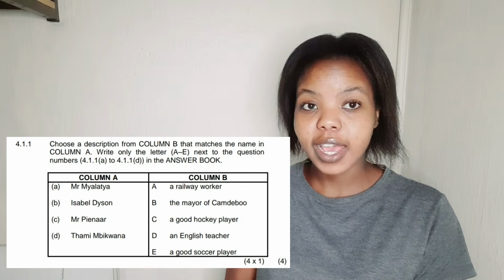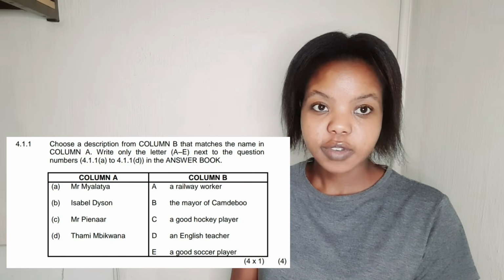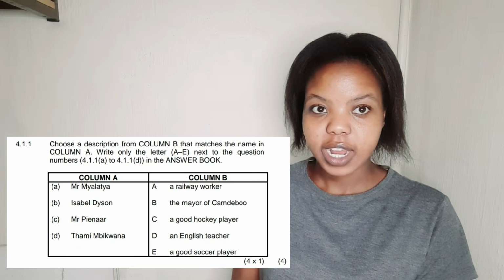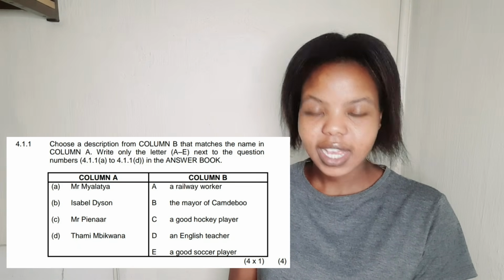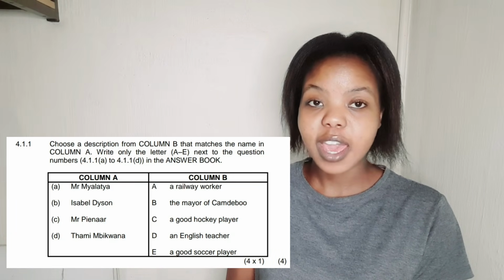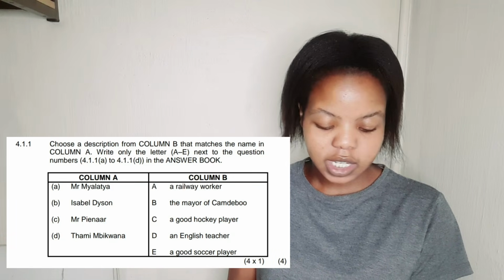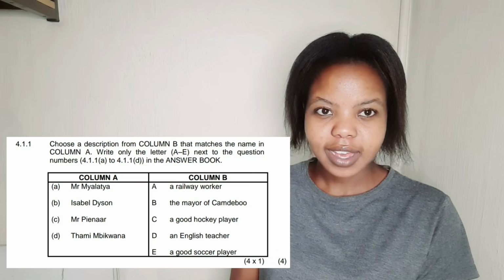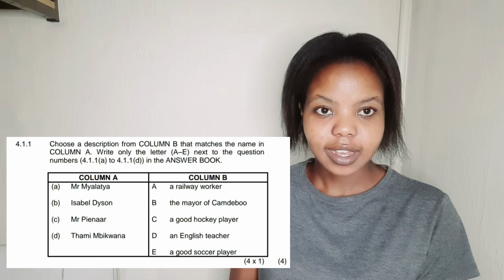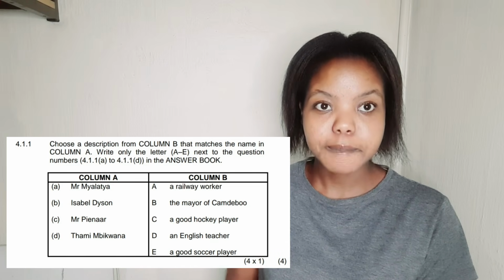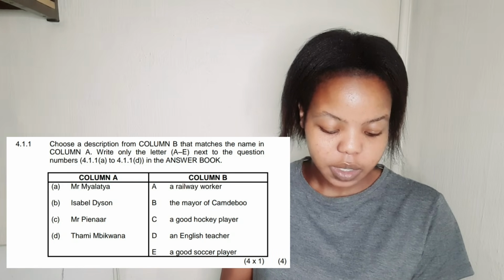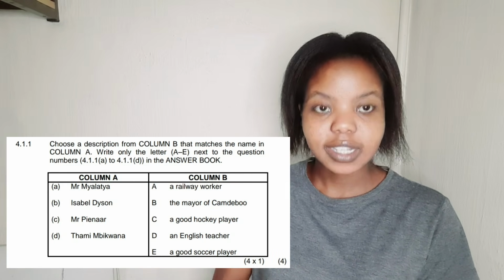All right, we have column A, and we also have column B. For A we have Mr. M. Let's go to B. Was he a railway worker? No. Was he the mayor of Kambidu? Definitely not. Was he a good hockey player? No. But was he an English teacher? That one is correct, because Mr. M was an English teacher at Zolile and principal at Zolile High School. Here we're just going to go with D, an English teacher.